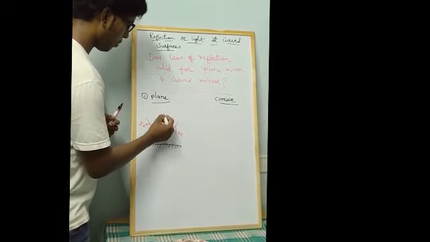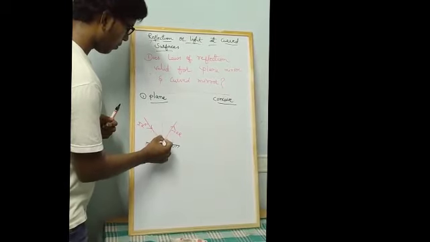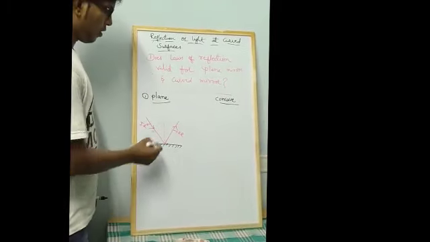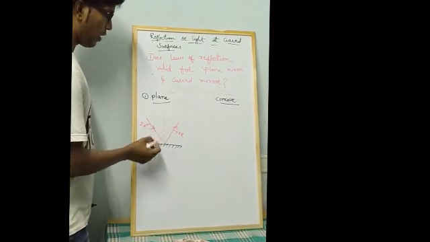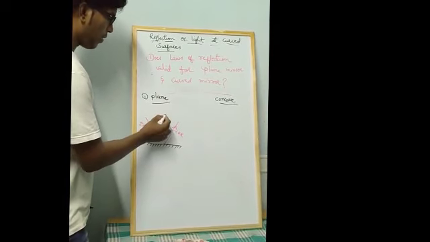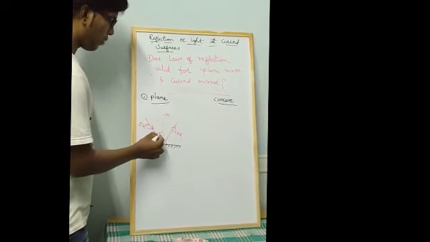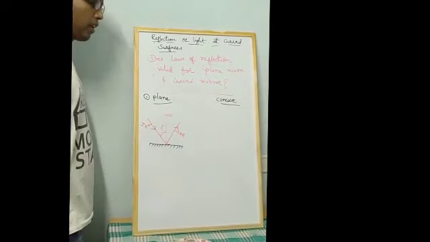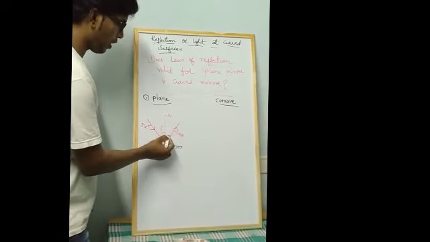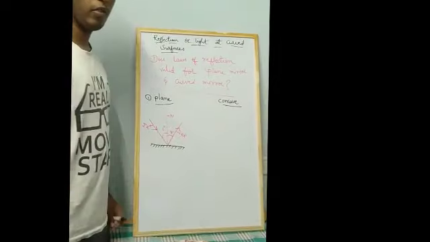If I draw a perpendicular line between the incident ray and reflected ray, we call it the normal. This is the normal line, and if you measure the angles, this angle is called the angle of incidence, and this angle is called the angle of reflection.